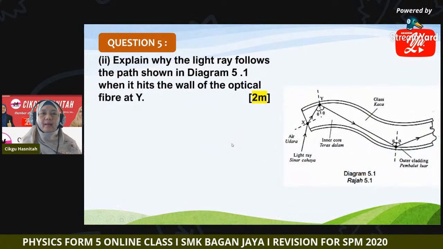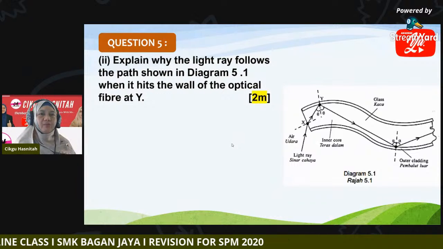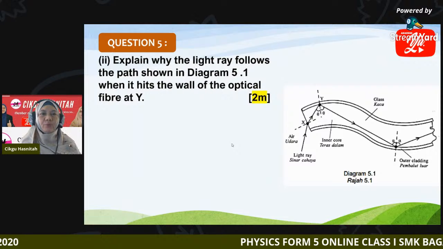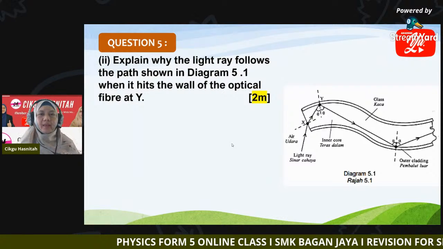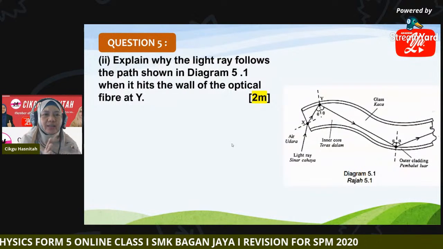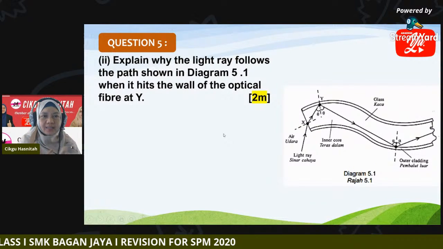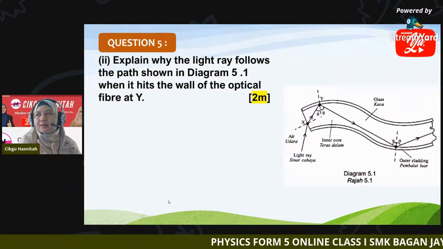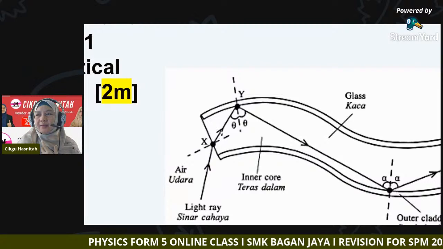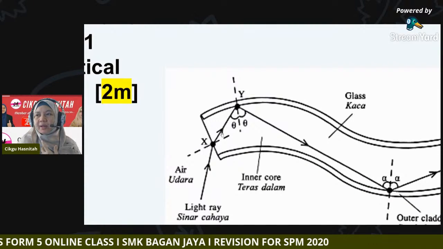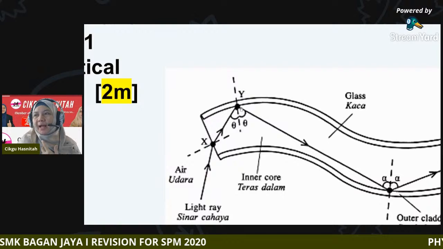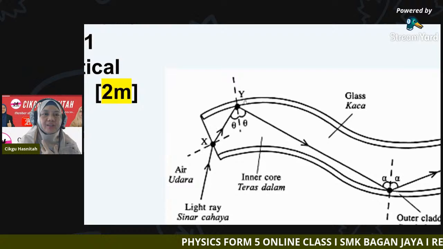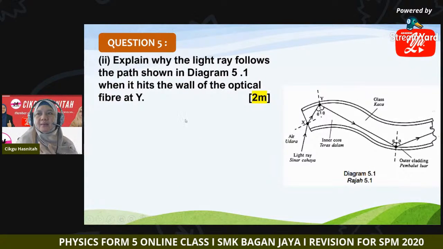Next, explain why the light ray follows the path shown in diagram 5.1 when it hits the wall of the optical fiber at Y. Do you understand this question? What does it ask you? Explain why the light ray follows the path. This is the light ray moving inside the inner core. So when it reaches this point, why does it reflect in this direction? So what can we say?